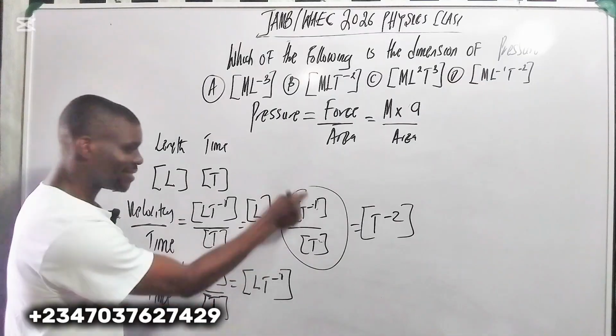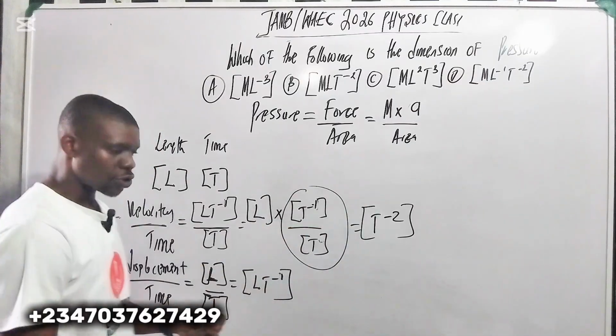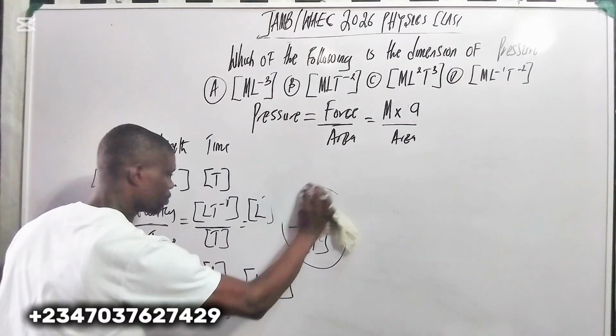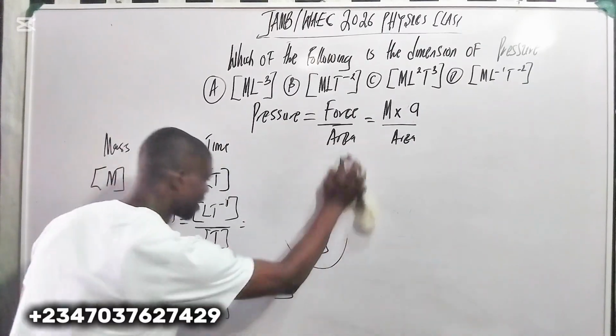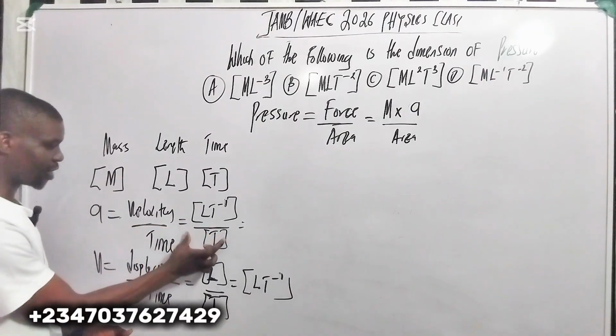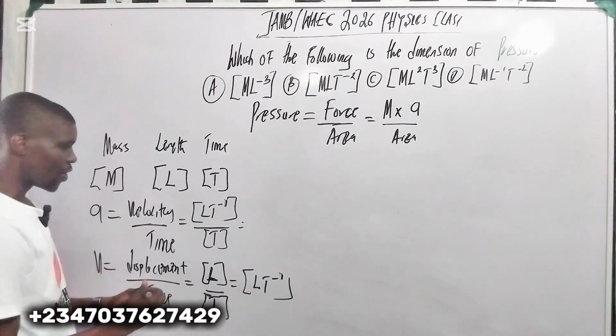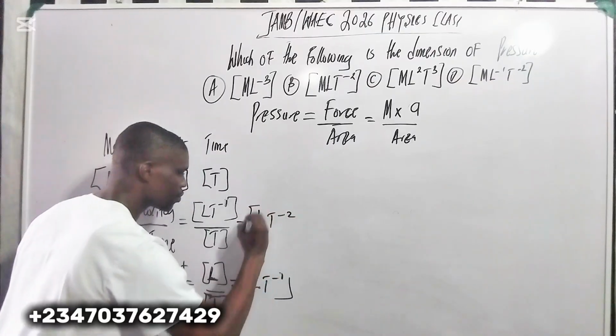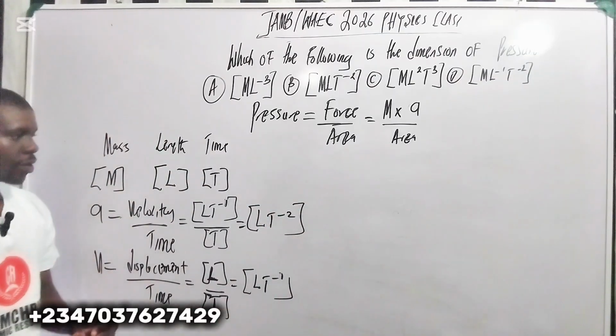So when you combine these two together here, you want to get this one here. So now, when you understand this concept, you now need to get the dimension for acceleration here. The dimension for acceleration is going to be L T raised to power minus 2. Do you see that?